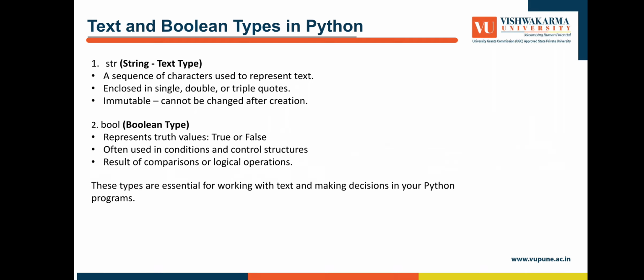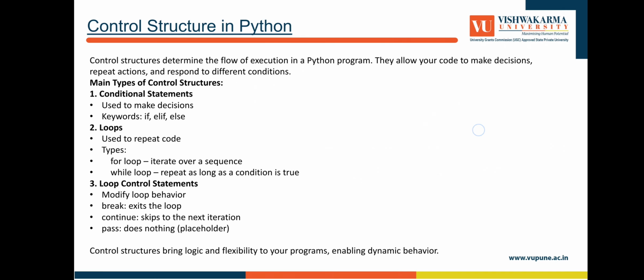Text and boolean types in Python. String is a text type: a sequence of characters used to represent text. Enclosed in single, double, or triple quotes. Immutable, cannot be changed after creation. Bool means boolean type. Represents truth values, true or false, often used in conditions and control structures. Result of comparison or logical operations. These types are essential for working with text and making decisions in your Python programs.